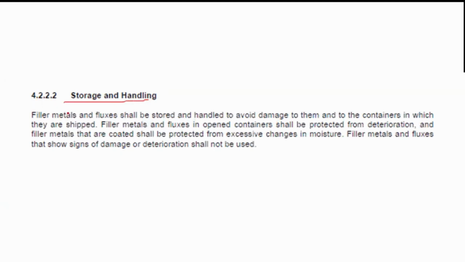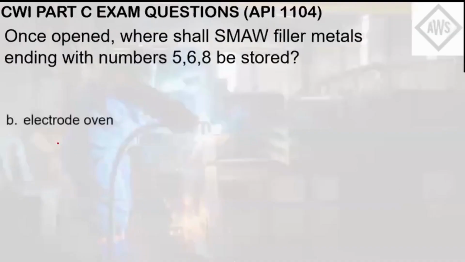Also, if you refer to 4.2.2.2, storage and handling, this specifically refers to filler metals. It is stated here that the filler metal shall be protected from excessive changes in moisture. Hence, most of these electrodes are prescribed to be stored at elevated temperatures so as not to accumulate moisture. If you see this clause, you have a clue that filler metals in general must be protected from moisture. Thus, the most logical answer here is letter B, since the elevated temperatures at which these SMAW filler metals must be stored can only be provided by an oven.